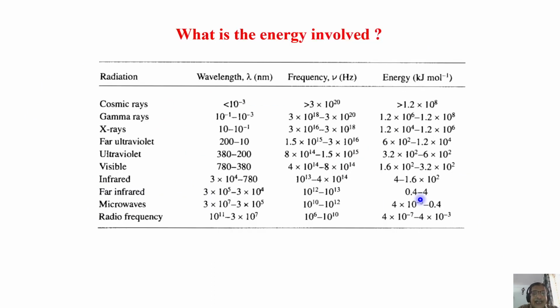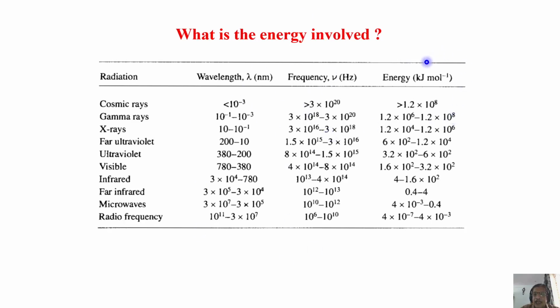Now, what is the energy involved? Look at this table where varieties of spectroscopic techniques are in the electromagnetic spectrum. Varieties of frequency ranges have been given, and of course wavelengths and frequencies have been classified, which all of you know.